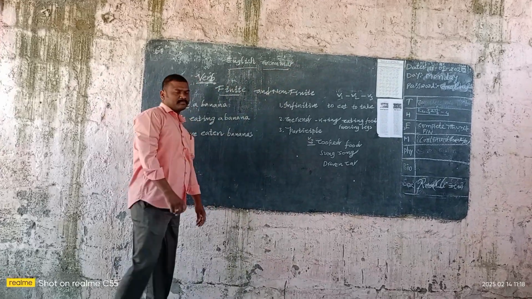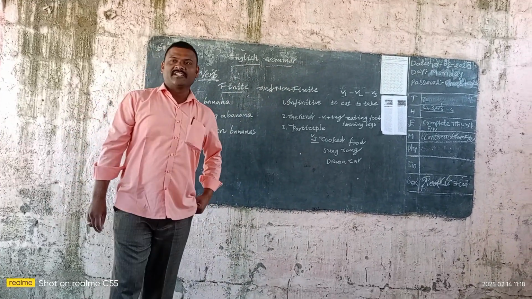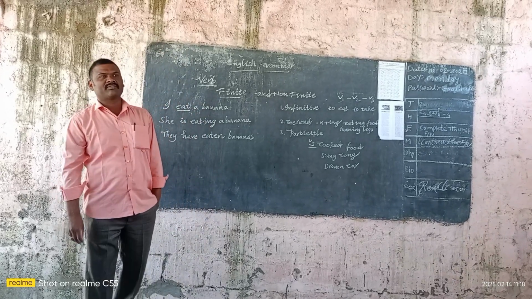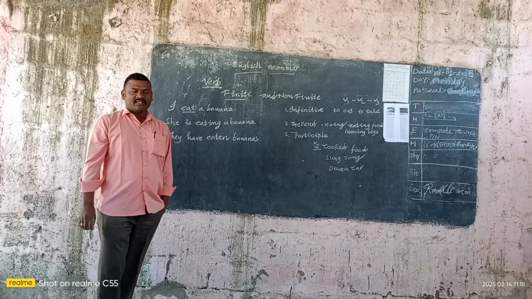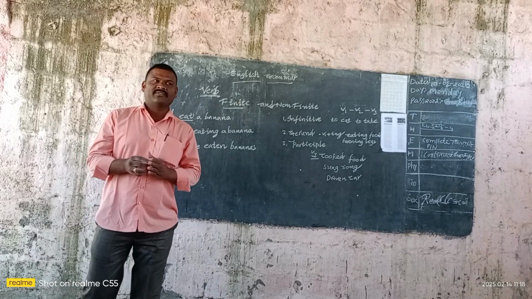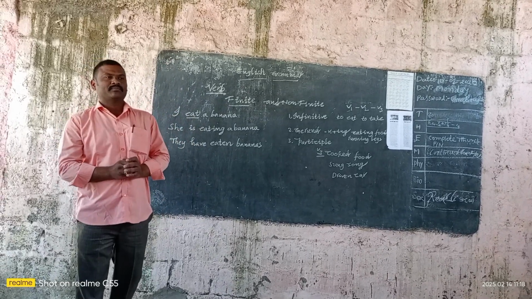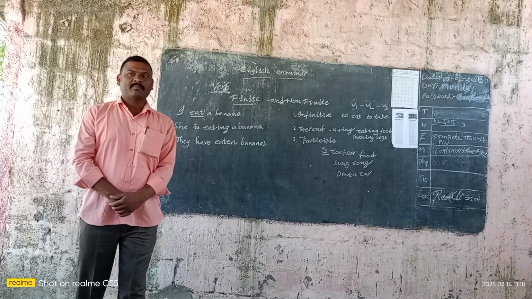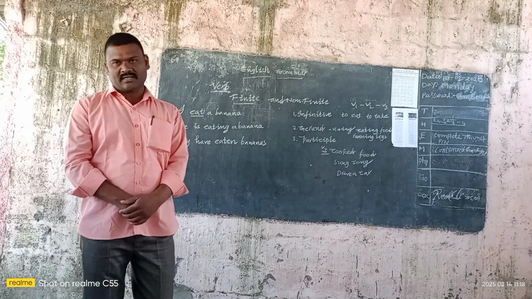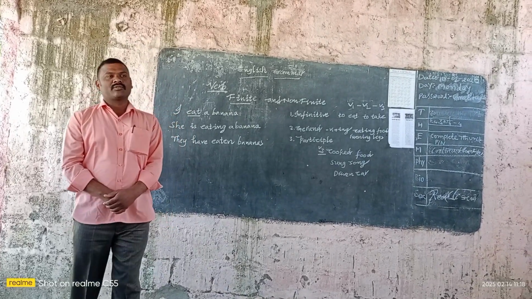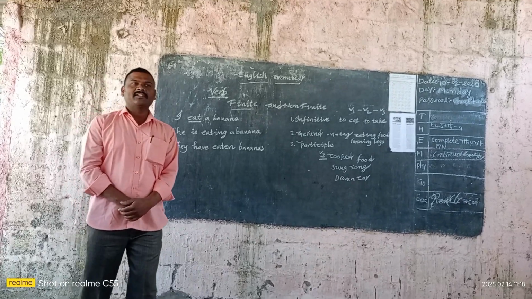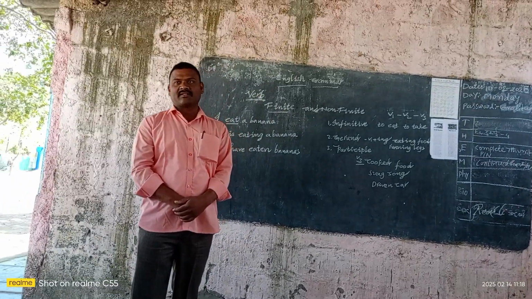English grammar. With the help of English grammar, we can learn English. Without English grammar, we can't learn English. So, to learn English, first we have to know the parts of speech. In any language, parts of speech are there. In English also, parts of speech are there. There are 8 parts of speech in the English language.